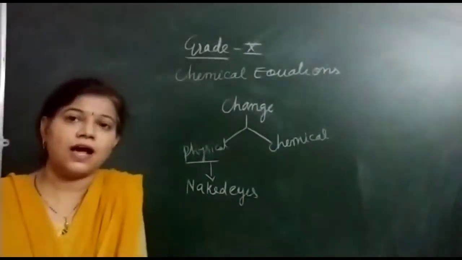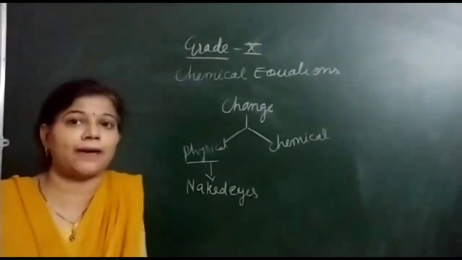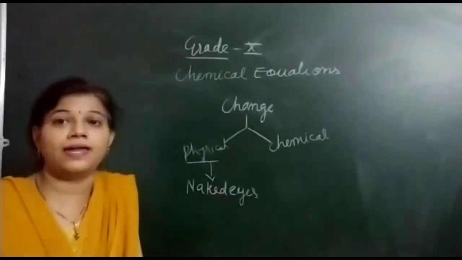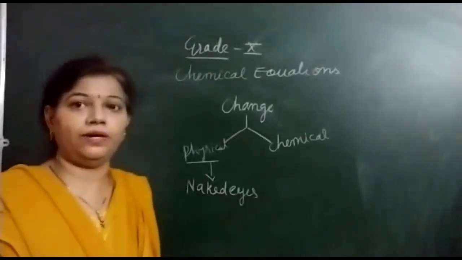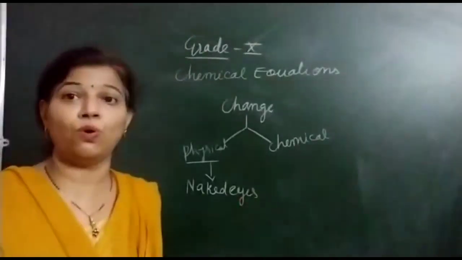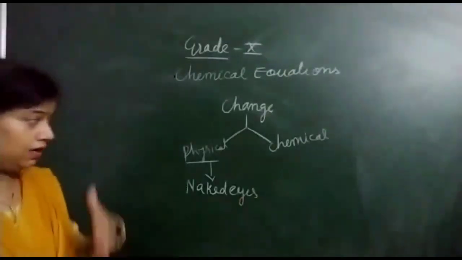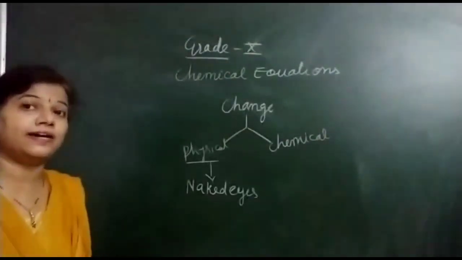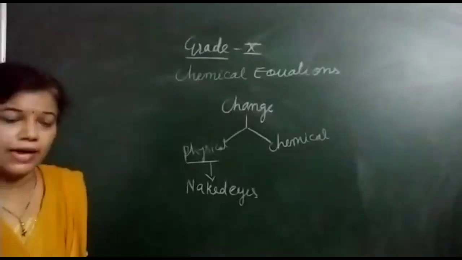What is a chemical change? A chemical change is one where we cannot see through our naked eyes what is happening and how it is happening. The very common example of chemical change is rusting of iron. When iron rusts, we don't know suddenly that iron is rusted. We can't see how the rusting is going on. Just when it has rusted, then we come to know, oh, it is rusted. So this type of change, which we cannot identify through our naked eyes, is said to be a chemical change.